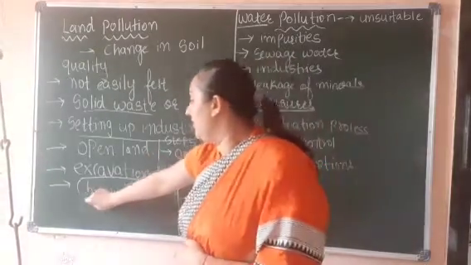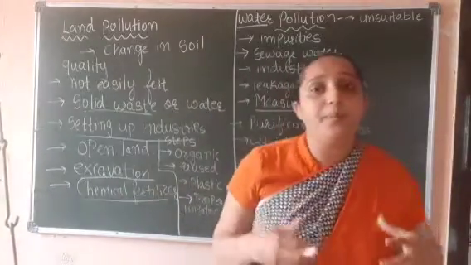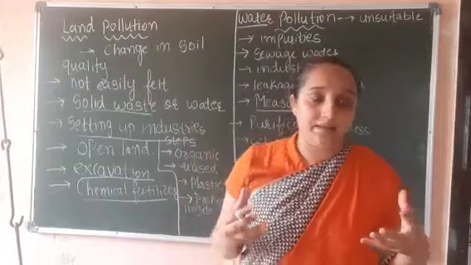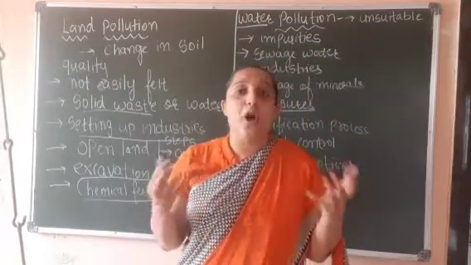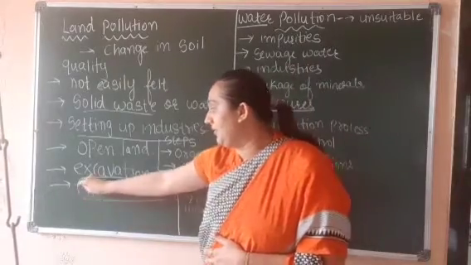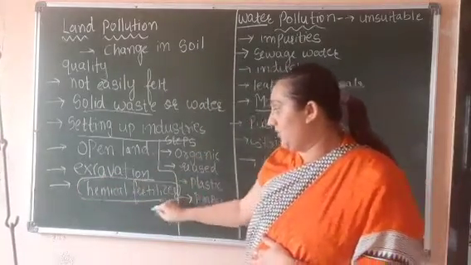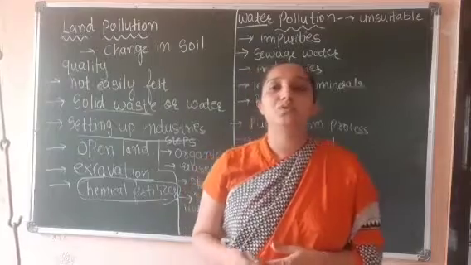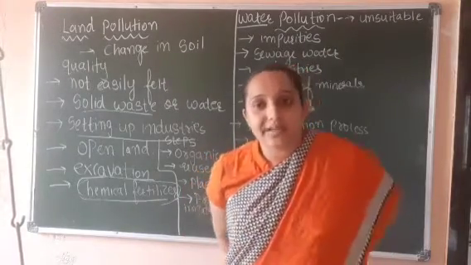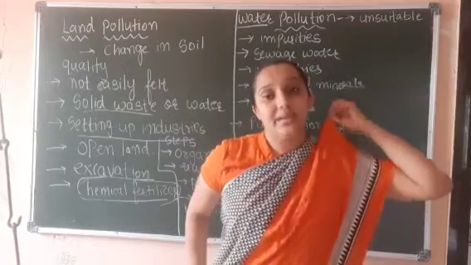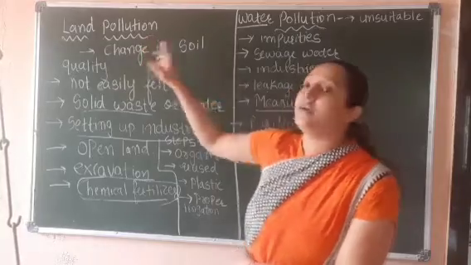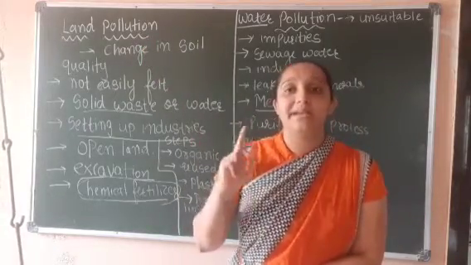Other than that, for growing good crops, what do we people used to do? We used to use chemical fertilizers, right? We used to use chemical fertilizer to kill the pesticides or whatever. Because of that also, the fertile soil can get damaged.